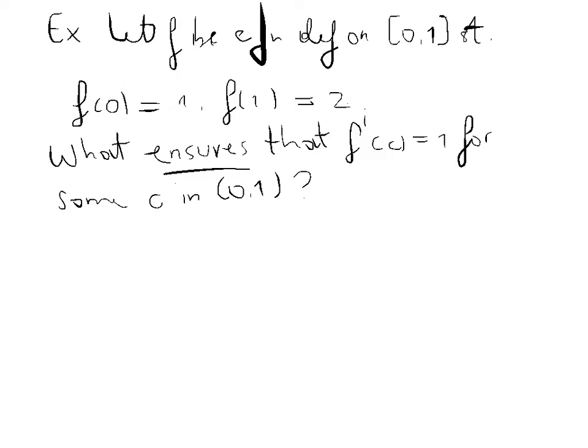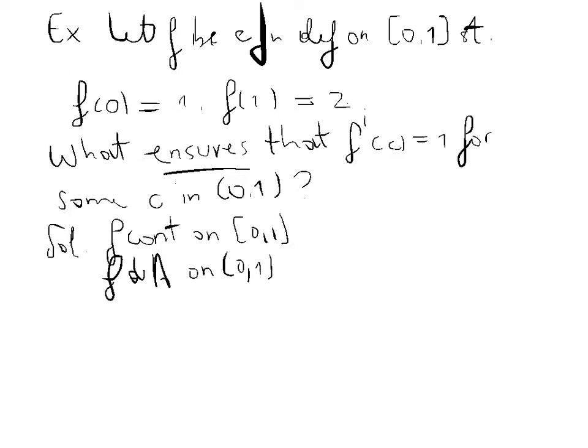Of course. I will be very pleased to work out this problem for you. So first of all, let me see what you know. What do we know about f? Well, you definitely would need a function f which is continuous on the closed interval 0, 1. You need a function f which is differentiable on the open interval 0, 1. And also, what you're asking here is that these conditions, plus what you're given here, f of 0 is equal to 1 and f of 1 is equal to 2, would guarantee that f prime of c is equal to 1.